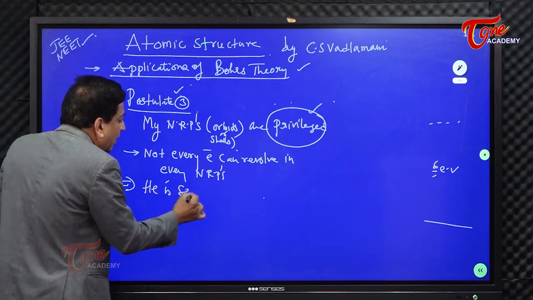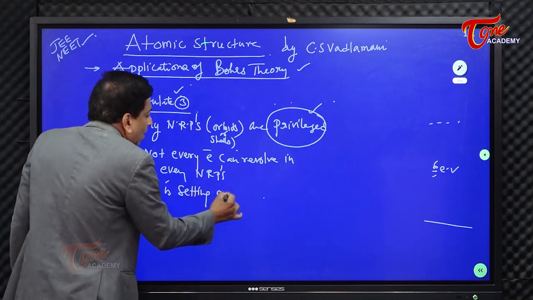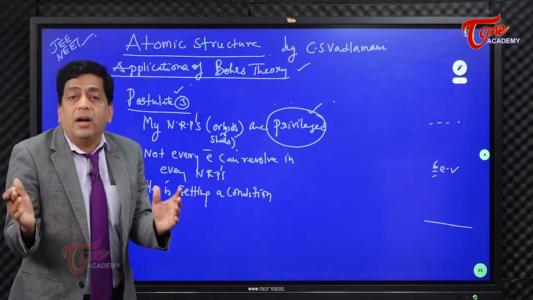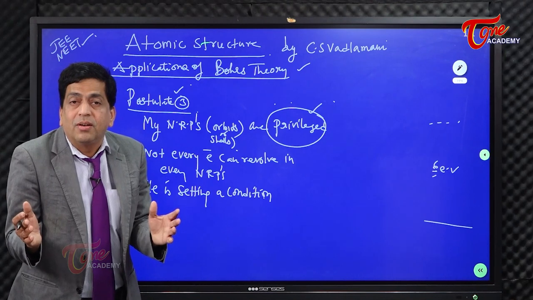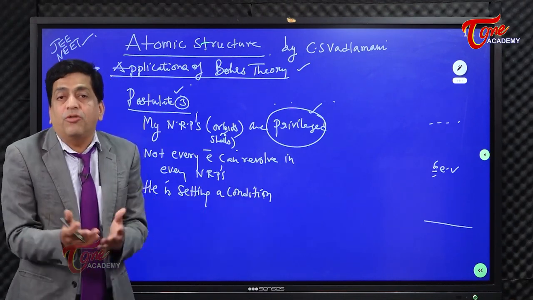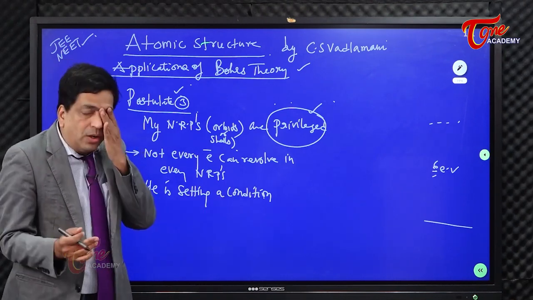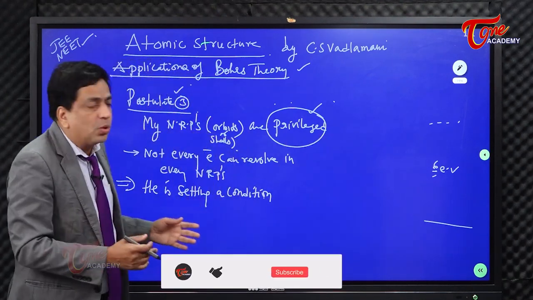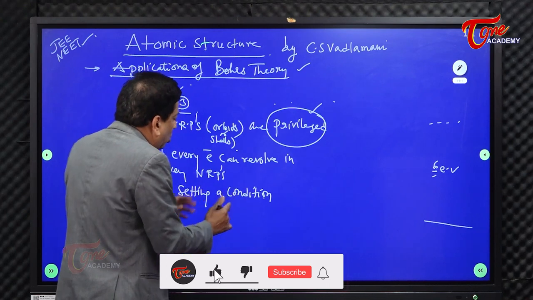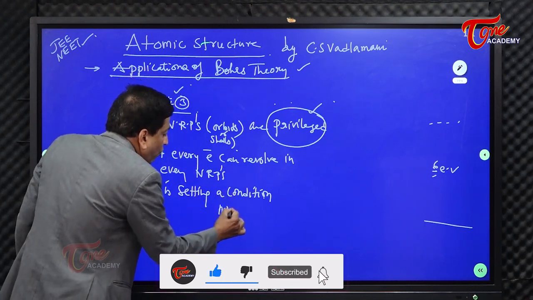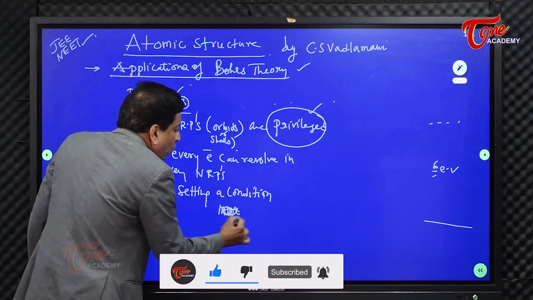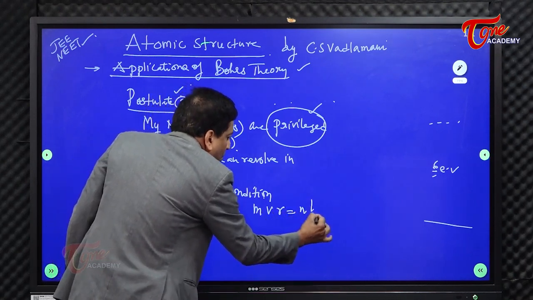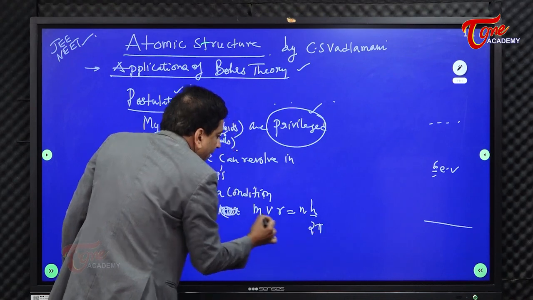Similarly, if you say not every electron can revolve in every NRP, it implies that he is basically setting a condition, right? Because they are privileged, not every fellow can travel in every NRP. And let me tell you, you can also travel in his NRP, provided you meet this condition. And look into this. The condition he is setting is nothing but MVR is nH by 2 pi.